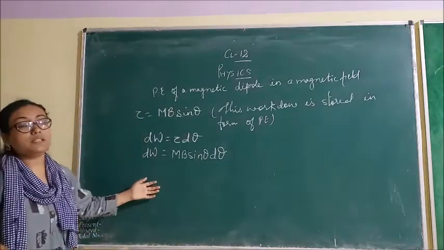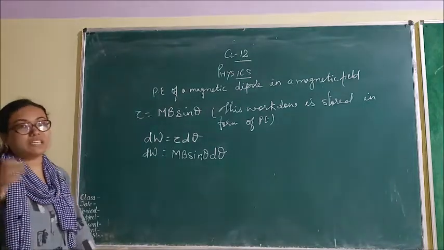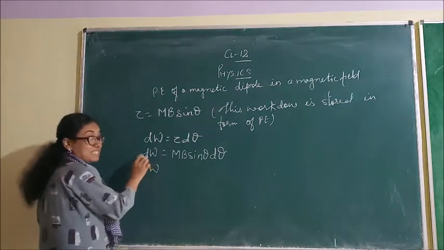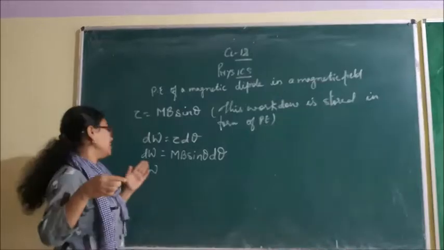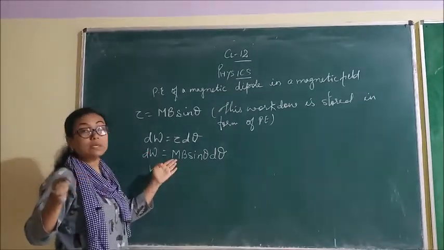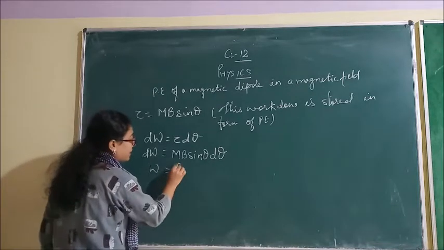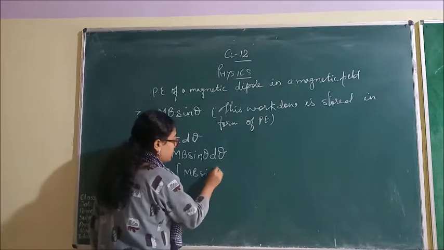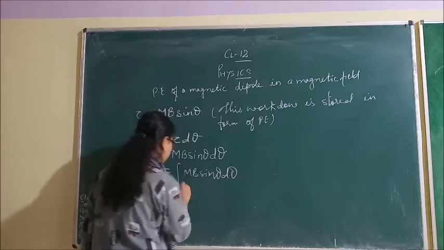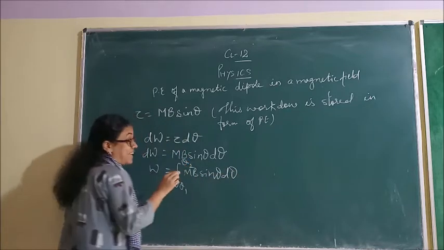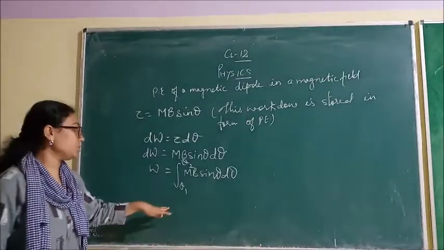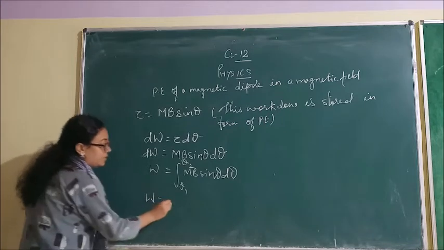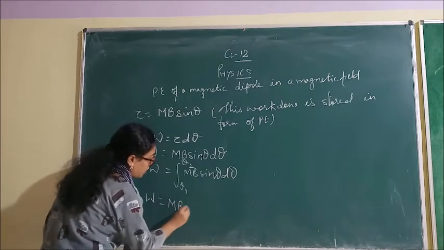अब this work done is in a large amount. Large work has to be done, तो क्या हो जाएगा? The d is going to this side, means differentiation is converted into integration. तो integrate करना पड़ेगा. mB sin theta d theta, theta 1 से theta 2 तक. कितने एंगल से ये चेंज हो रहा है? From theta 1 to theta 2. Clear, student? So now this mB comes outside.